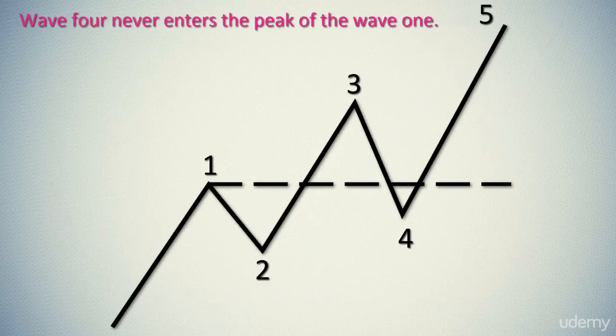Wave 4 never enters the peak of wave 1. This rule applies for all non-leveraged markets. Elliott allowed for the wave 4 overlap to the peak of wave 1 in the markets with leverage.